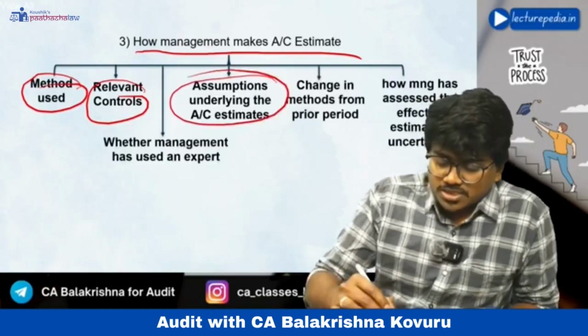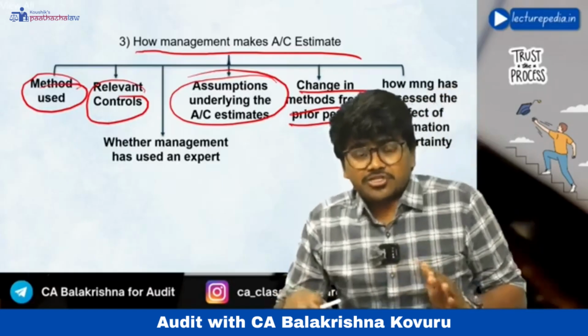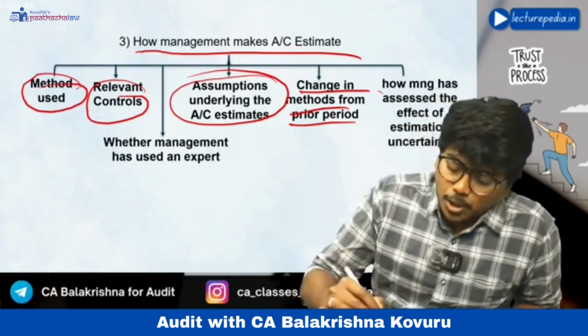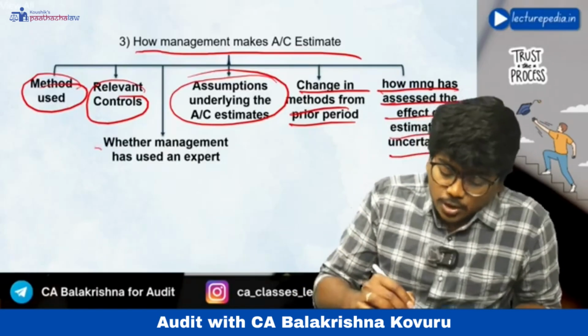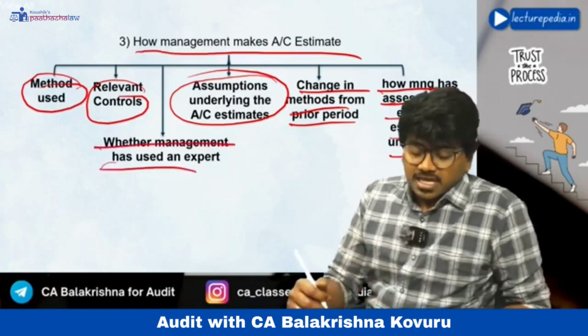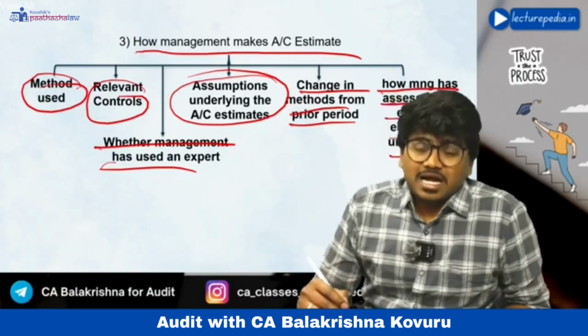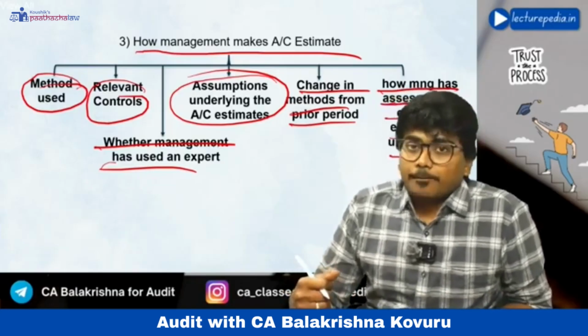what assumptions the management is using, change in the method from previous period. Whether there has been any change in the method that is followed by the management when compared to the prior period, how management has assessed the effect of estimation uncertainty, and whether management has used any expert for making the accounting estimate. All these the auditor will understand. All these the auditor will inquire from the management.